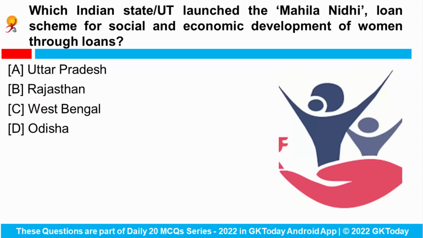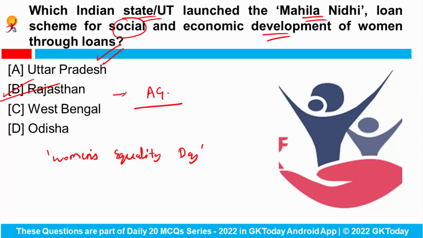Which Indian state or union territory launched the Mahila Nidhi loan scheme for the social and economic development of women through loans? So the Chief Minister of the state Rajasthan, who's that? Mr. Ashok Gehlot launched the Mahila Nidhi, a loan scheme for the social and economic development of women through loans. This scheme was launched on the occasion of Women's Equality Day, and under the scheme, easy credit will be available to women for starting new businesses and expanding their business.